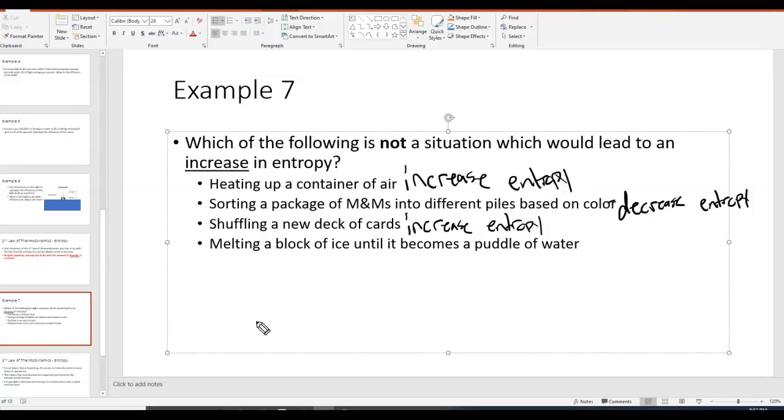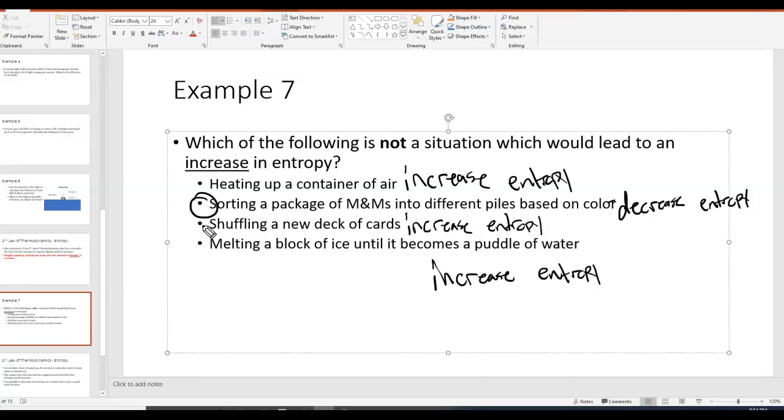And melting a block of ice until it becomes a puddle of water. Well, if you think about a block of ice, ice is a solid, and so all of the water molecules are closely packed together and they're nice and neatly arranged. When ice melts, those water molecules start to pull apart and become a liquid. And so that would also be an increase in entropy. And so the answer to this question would be B, sorting a package of M&Ms into different piles based off of colors.